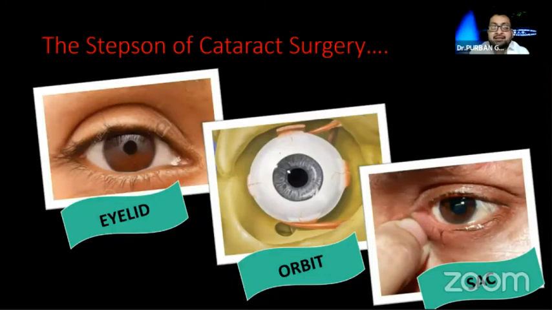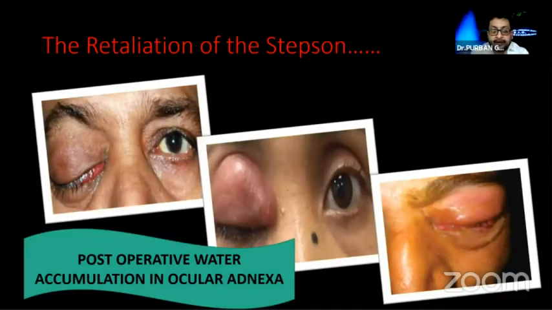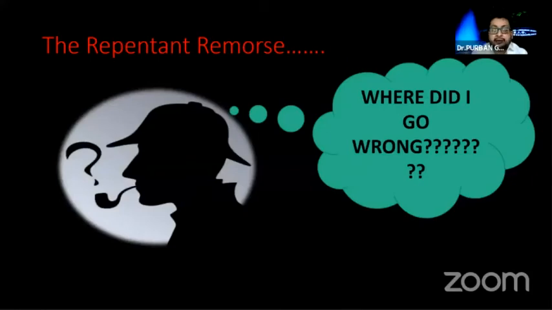But who are the stepsons of the cataract surgery? The eyelid, the orbit, and obviously the sac. So when after the cataract surgery, we find that this adnexa has become swollen, repentant remorse comes to us.